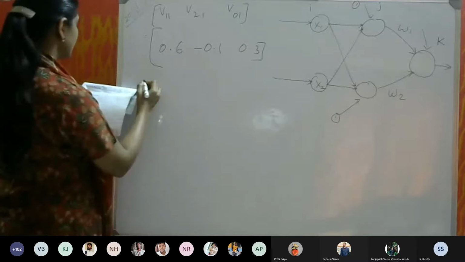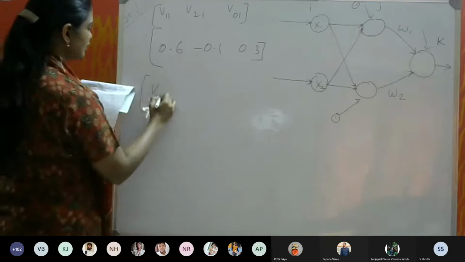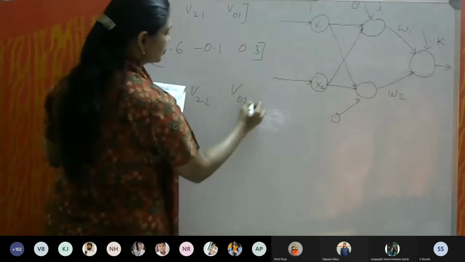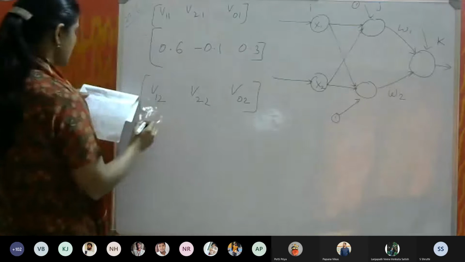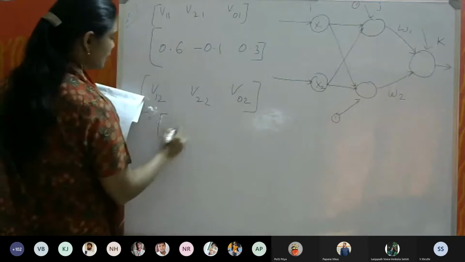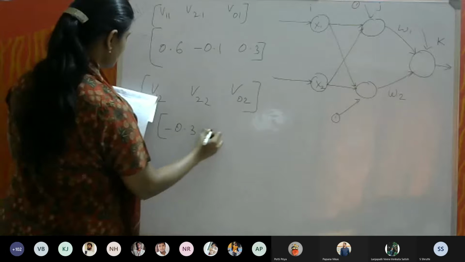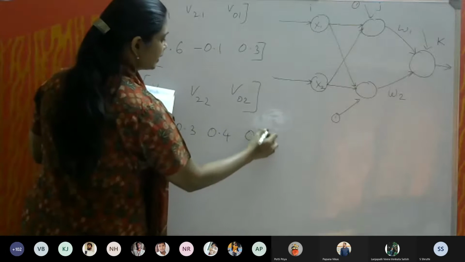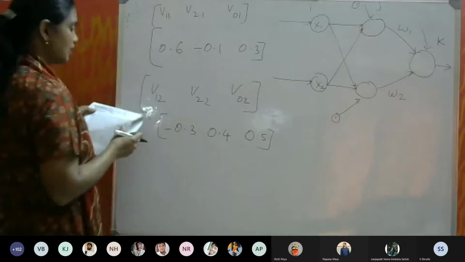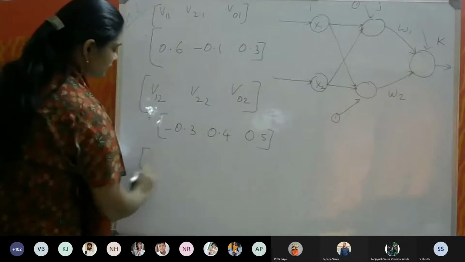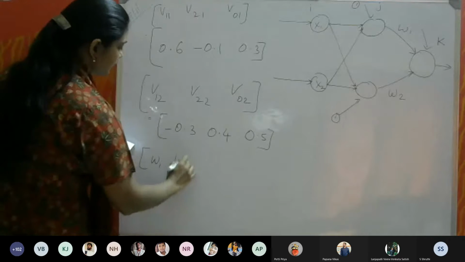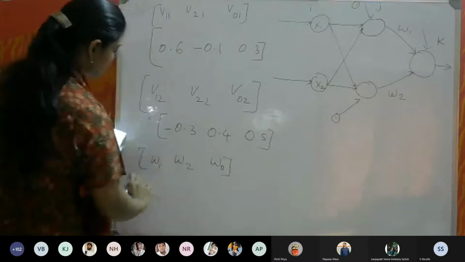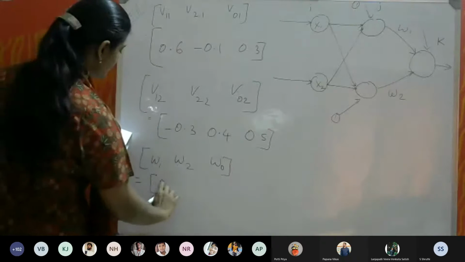The next weight vector will be V12, V22 and V02, and that is equal to minus 0.3, 0.4 and 0.5. Then W1, W2 and W0 is equal to 0.4,